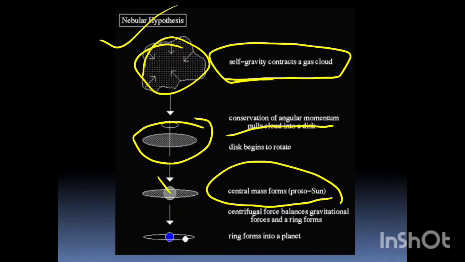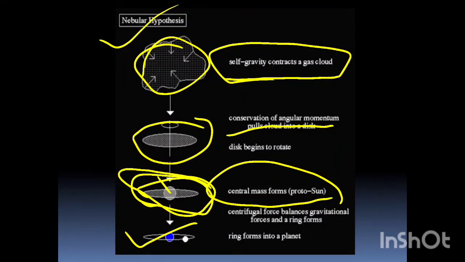This is the protosun, and as the angular momentum makes it rotate, centrifugal force balances the gravitational force, and rings form. See, the rings form, and the rings form into planets, and this is the final condition, and the planets form in the same way.